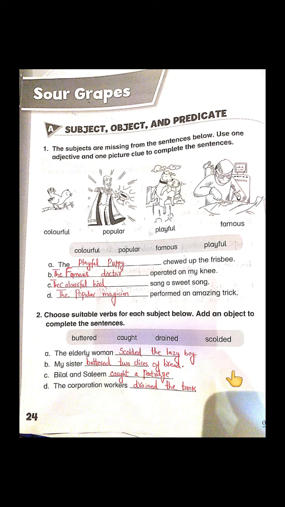As you know, we have been doing the exercises of Sour Grapes in our book. Today we will be doing the exercises of the same lesson from the workbooks. So the first activity to be done is about subject, object and predicate.